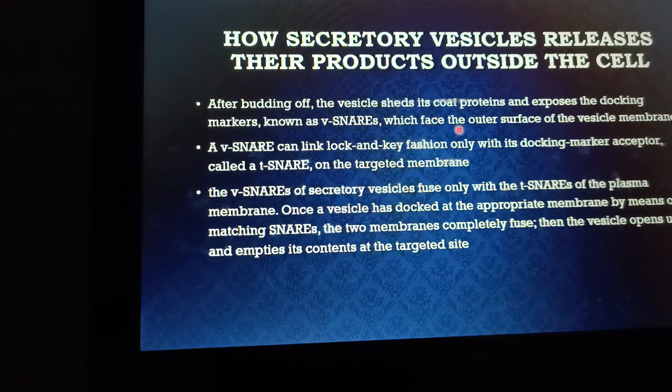The V snare and T snare combination causes the bursting of the secretory vesicles. The content is released into the extracellular fluid, and the phospholipids of the plasma membrane of the secretory vesicle become part of the plasma membrane of the cell.